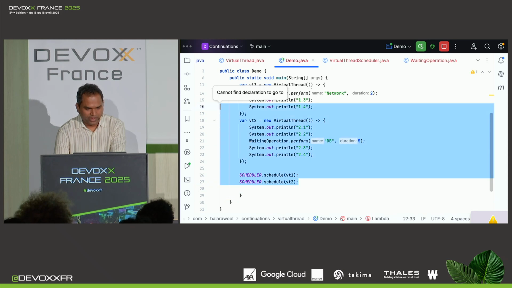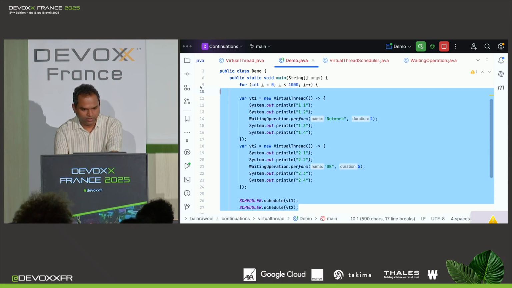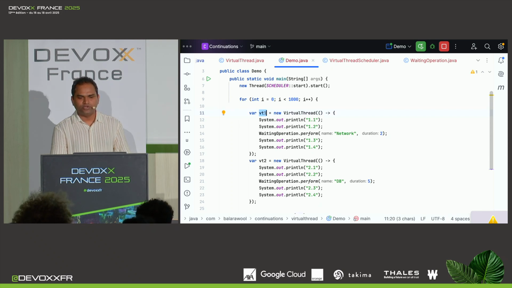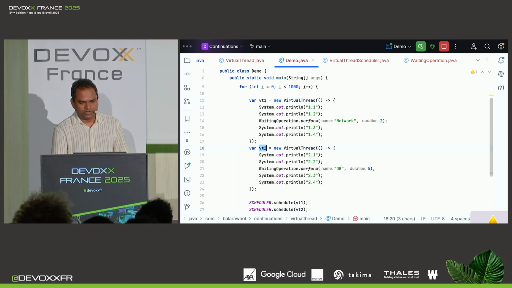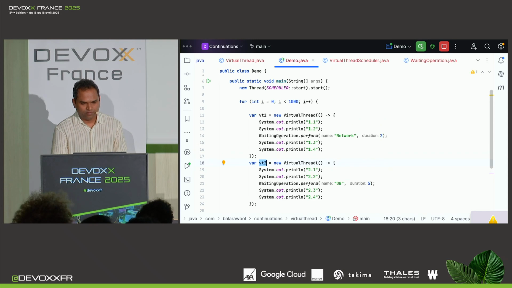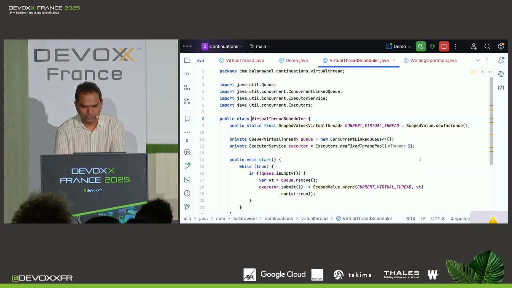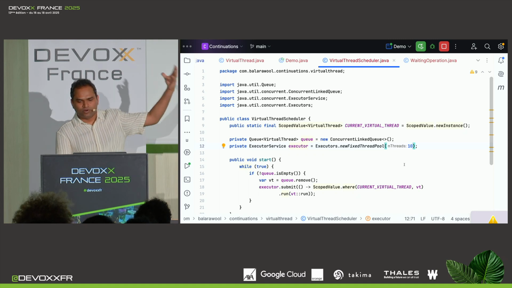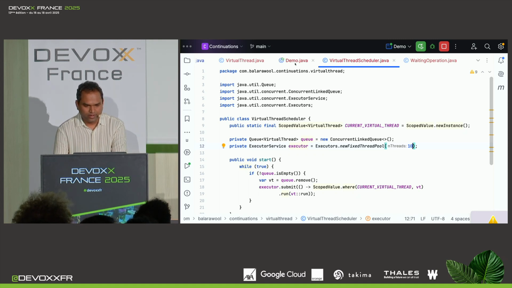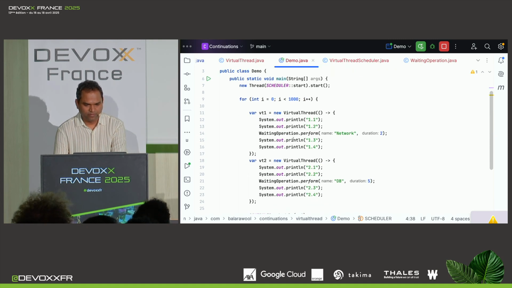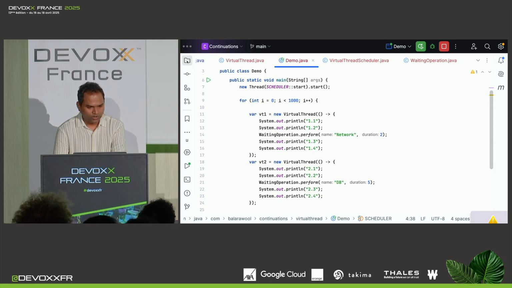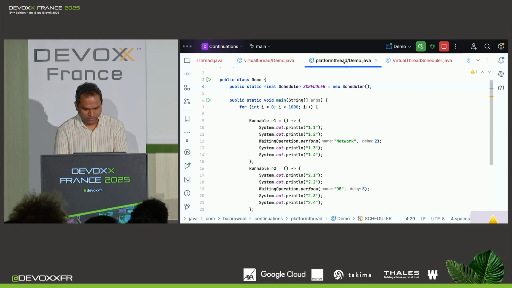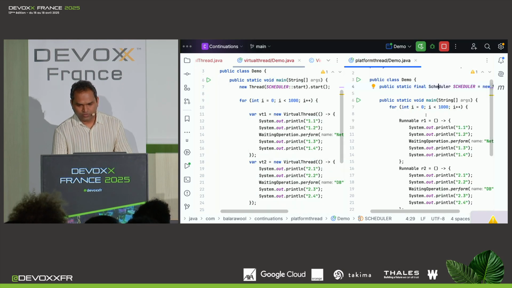Now, with this, what we will have is, let me indent this a bit. So with this, we'll have 1,000 of these virtual threads and 1,000 of these virtual threads. So we have 2,000 virtual threads running on, let me just increase this count to 10 platform threads. So we have 2,000 virtual threads running on 10 platform threads. And let's see what happens. Let's run this. But before I run this, I want to show you one more demo class, which I had already prepared, which is actually, let me put this on the right side.